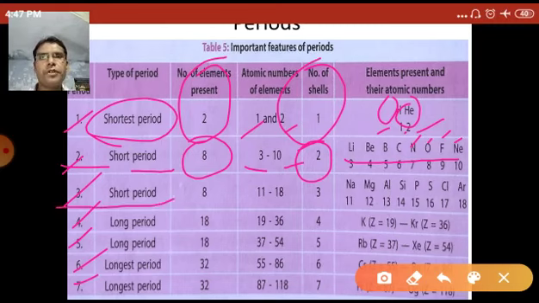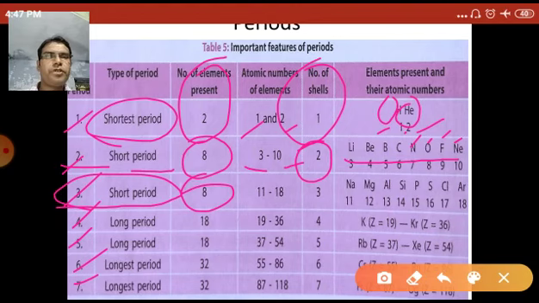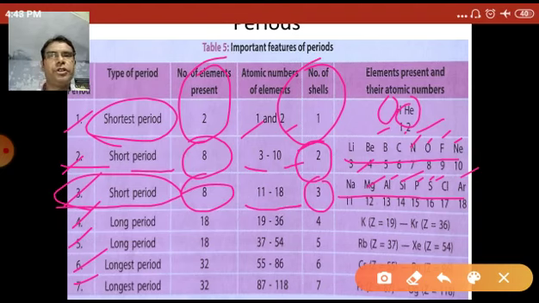In period number 3, 8 elements are present also. The atomic numbers of these elements are from 11 to 18, and the elements are sodium, magnesium, aluminum, silicon, phosphorus, sulfur, chlorine, argon. 3 shells, K, L, M, are present in the third period.